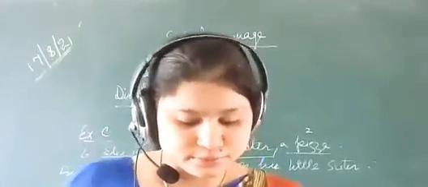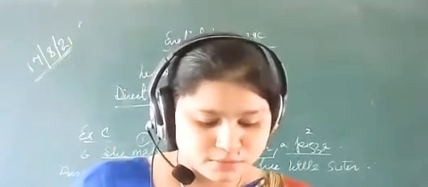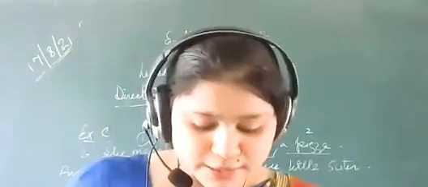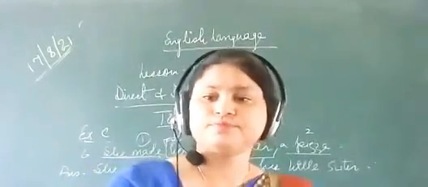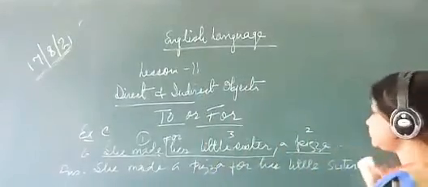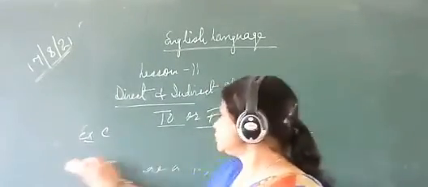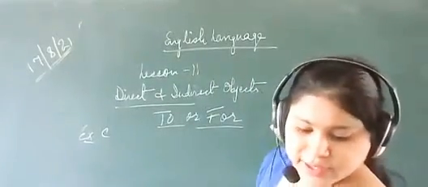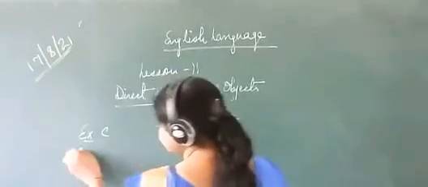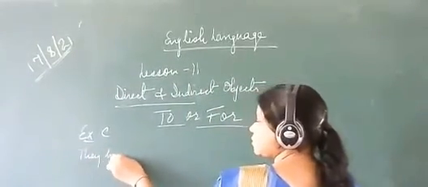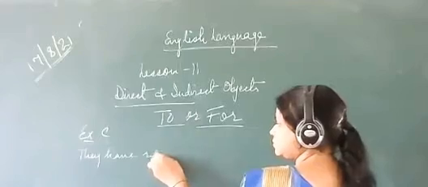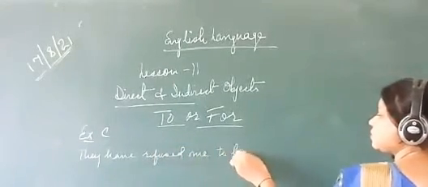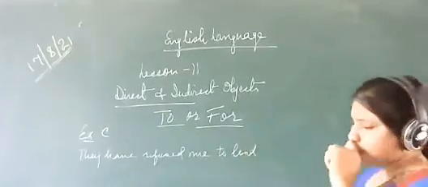Now next question. Question number 8. They have refused to lend me the book. That is it. They have refused me to lend.